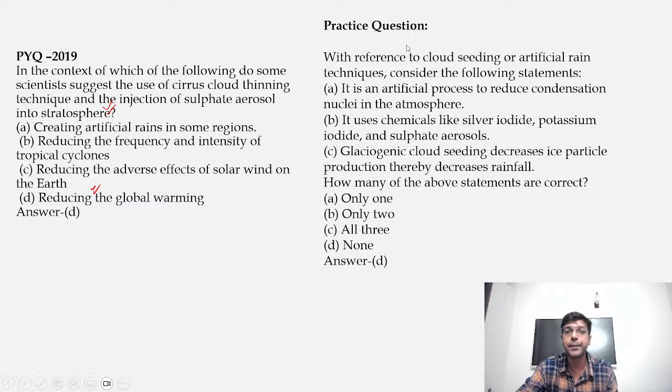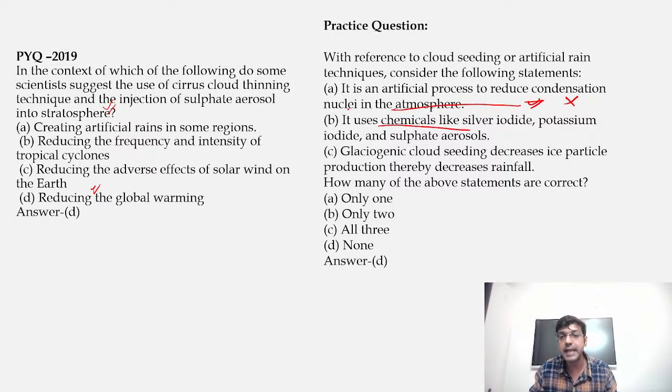Now we are going to solve the practice question. With reference to cloud seeding or artificial rain techniques, consider the following statements. First: it is an artificial process to reduce condensation nuclei in the atmosphere. Actually, it is an artificial process. Yes, that is the right thing. But it increases the condensation nuclei, right? As we have seen. So this statement is incorrect.